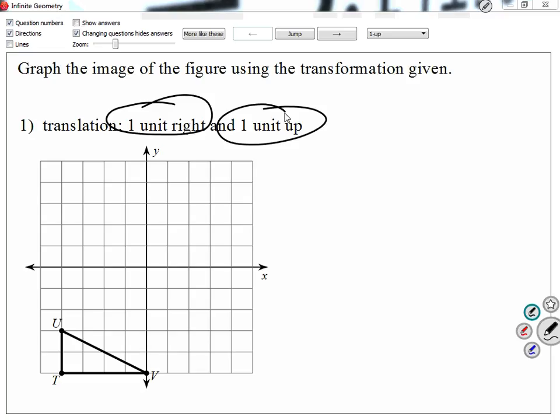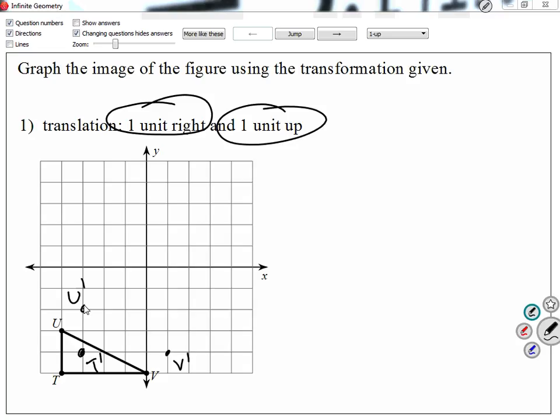So I notice my T, which is the bottom, my T prime will be there, as I move it one to the right, one up. My V, let me move it one space up. So I'm going to call that V prime. Don't forget the little apostrophe. And then my U, one to the right, one up. I'm going to call that U prime.